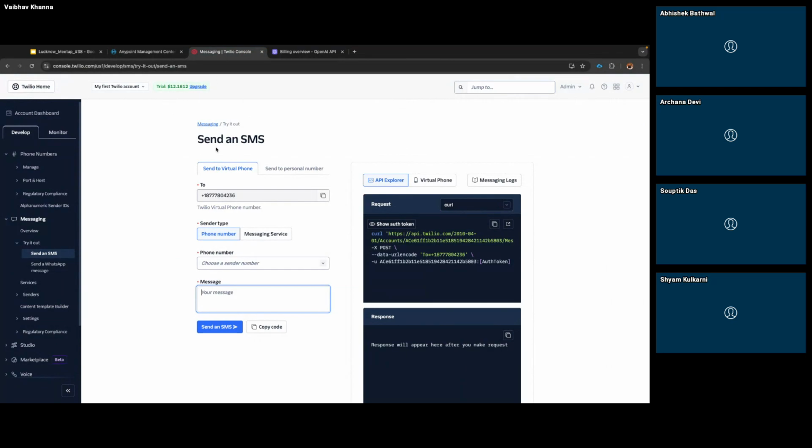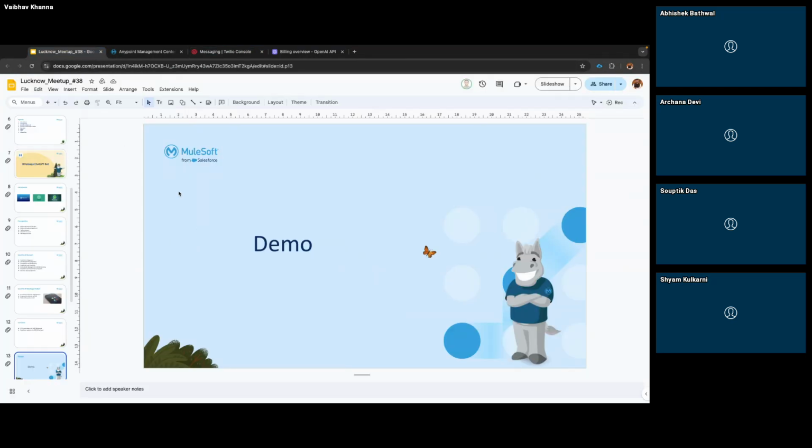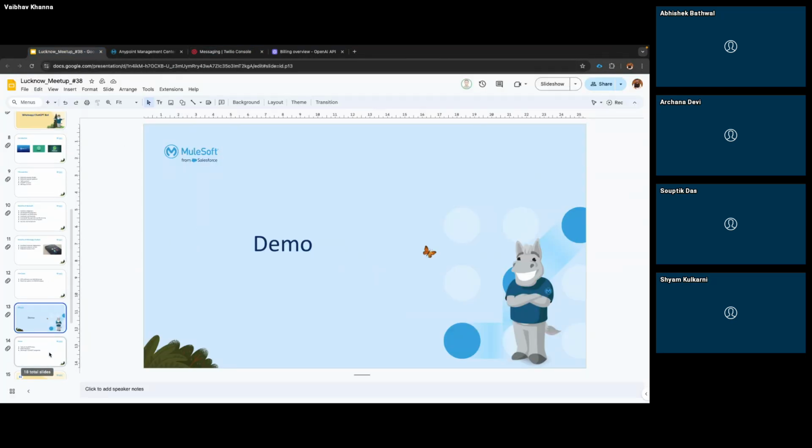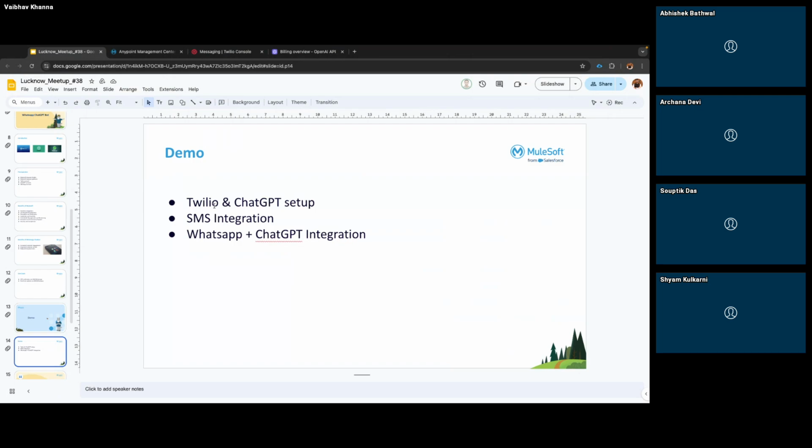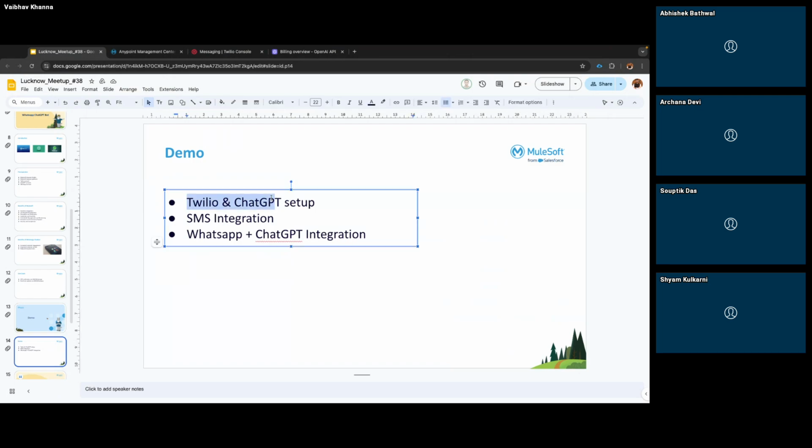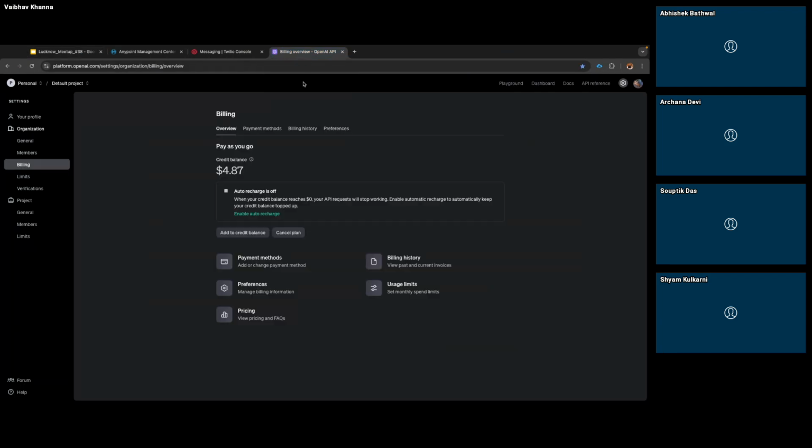Second use case is the ChatGPT setup, which I will also be covering. For ChatGPT, you need to create one account for yourself using platform.openai.com. That will give you the access for ChatGPT.